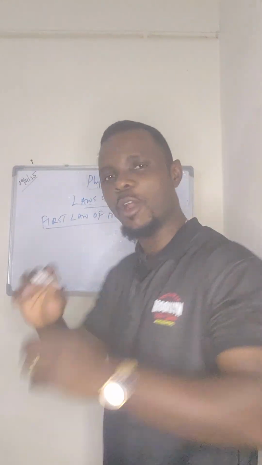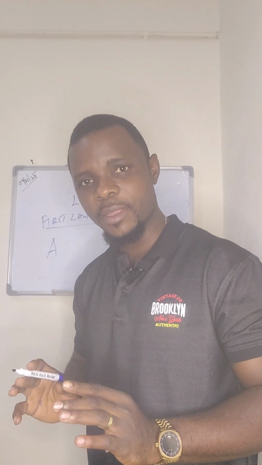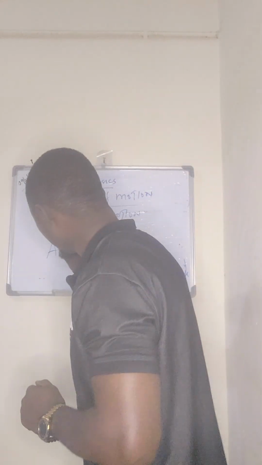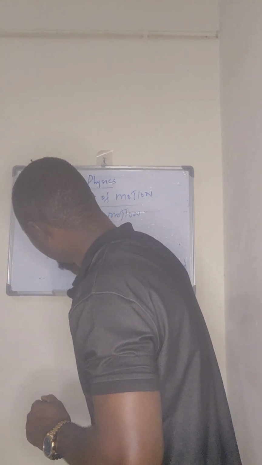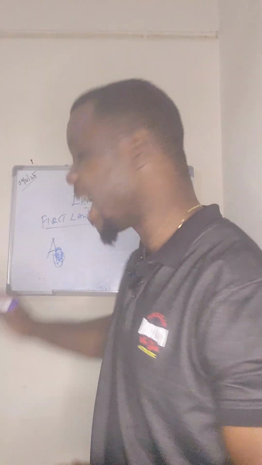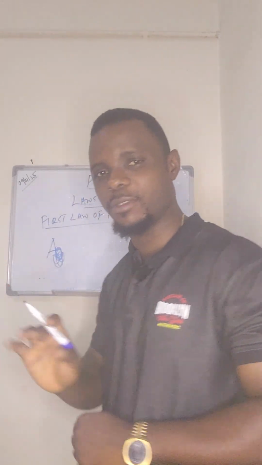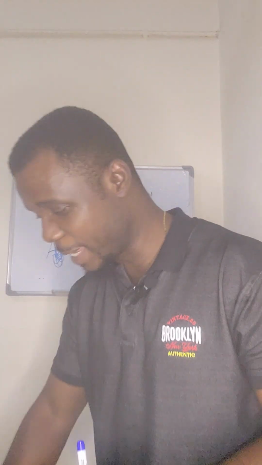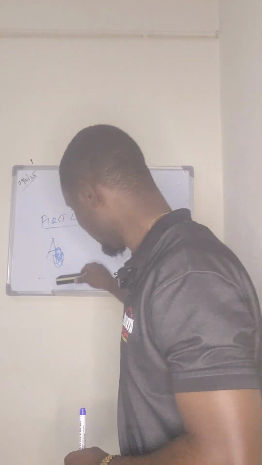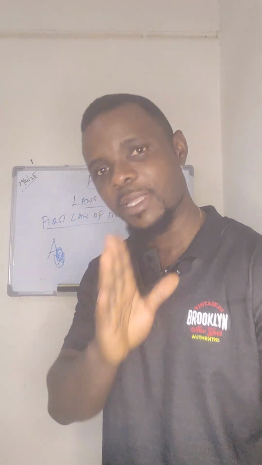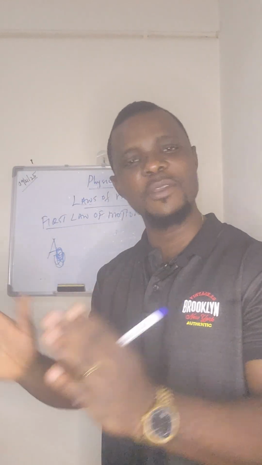That is, if there was an object at point A at rest, there's no distance covered at that point. That object is just there. This object will remain at this point for the next 1 million years, except it is acted upon by an external force, which will make it change its position. So if I keep my duster here, it's going to be here for the next 100 years, except there's an external force. External force can vary.